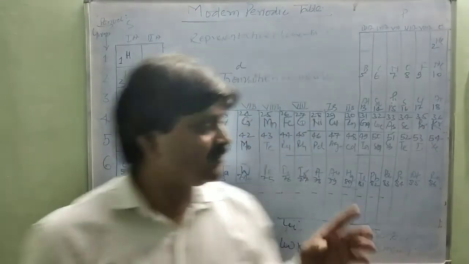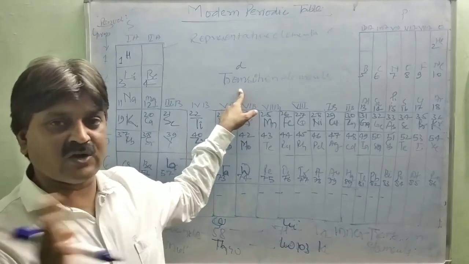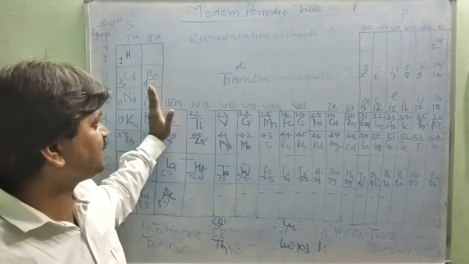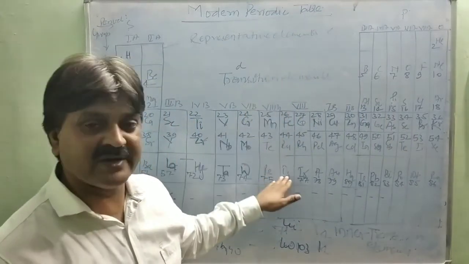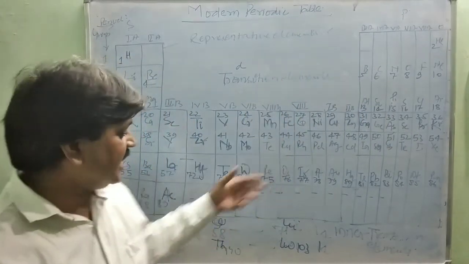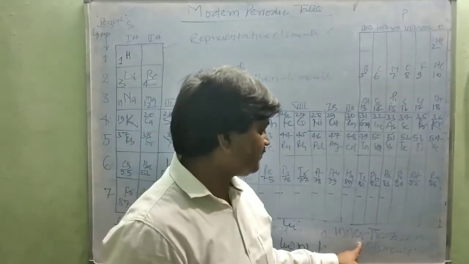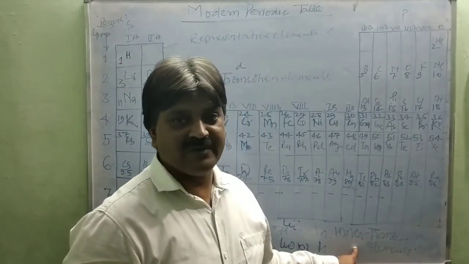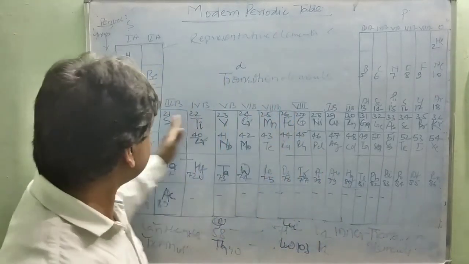And the D block elements are known as the transition elements. They show the variation and transition between the properties of the S block and the P block elements. Due to this reason, the D block elements are called the transition elements. And the F block elements are called the inner transition elements. I have mentioned that here. So this is simply the name of these elements.